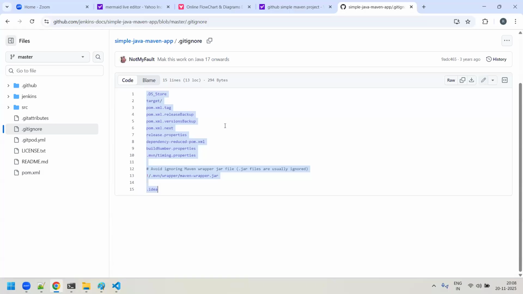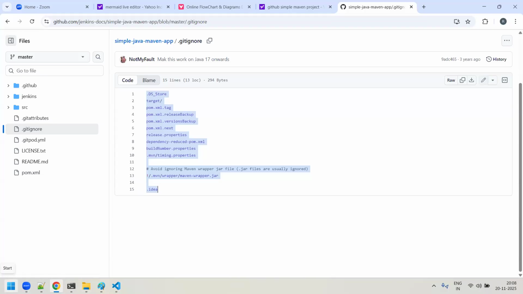Fine, guys. Now, usually when you are working in real time, you will be working on so many tools. For example, you'll be working on Terraform, or on some Maven build tool or MSBuild tool. When you're trying to build the application using the Maven build tool, or create infrastructure using Terraform, as part of the execution they try to create many extra files or extra folders. All those have to be ignored. For example, when you're building, even some kind of log files are getting created. Even those log files should be ignored.